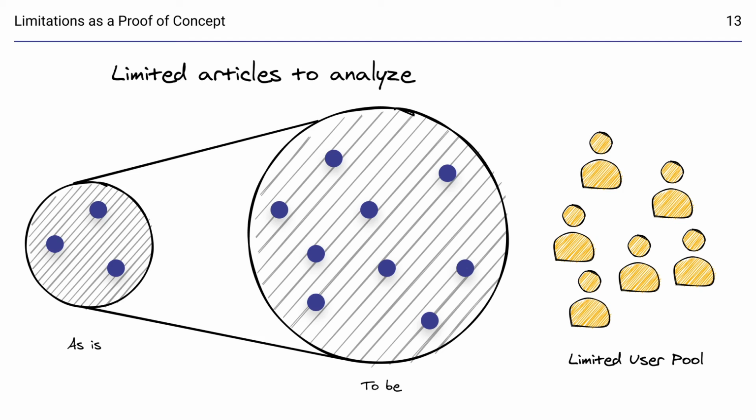We've seen how Burst My Bubble measures and tries to resolve the three different types of bias. However, as a short project with limited resources, we met a few limitations. Firstly, we manually limited the number of articles to analyze with the API. We knew we were going to have a limited number of users to test on and to see if our method of obtaining opinion similarity was okay. Hence, we wanted to keep the number of articles small so that we can ask many users the same survey question and gain insight on our algorithm.